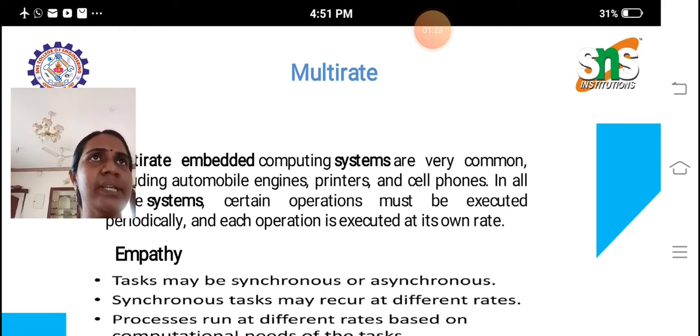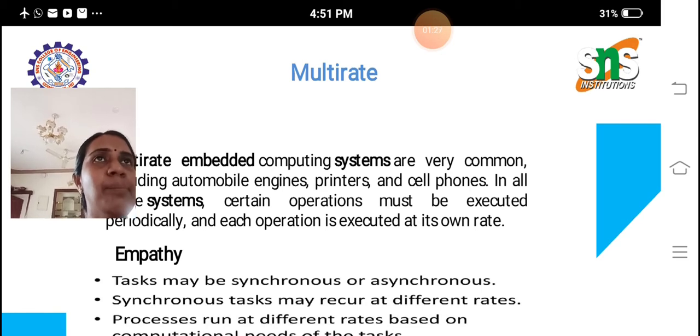So in this multi-rate, we have to do our empathy part first. The empathy part is that the operation must be synchronous or asynchronous. Synchronous tasks may require different rates, and processes run at different rates based on the computational needs of the task. Multi-rate embedded computing systems are very common, including automobile engines, printers and cell phones, etc.